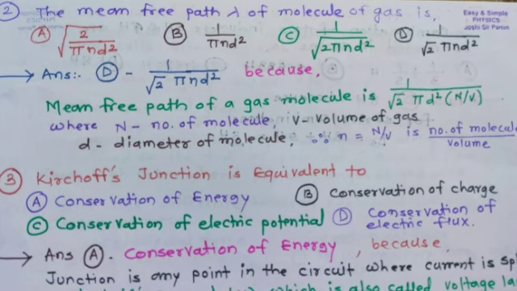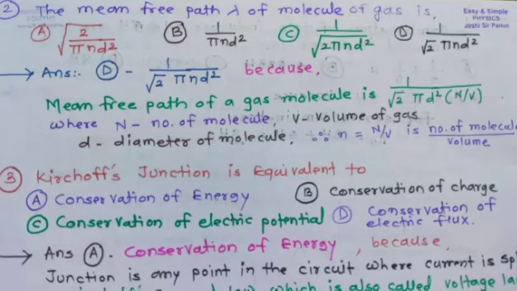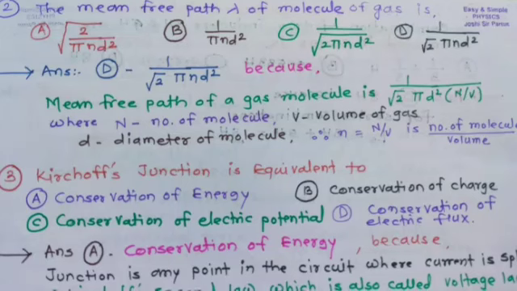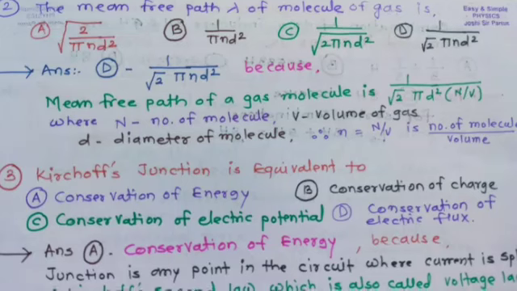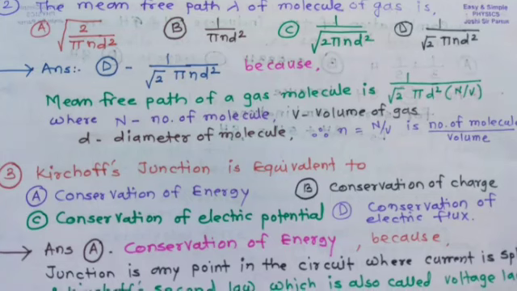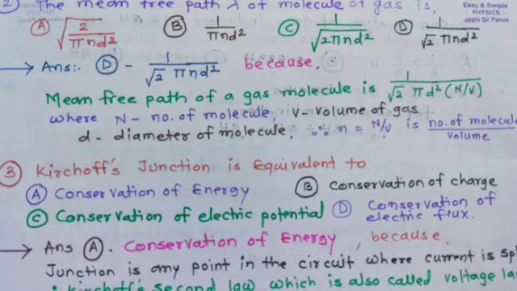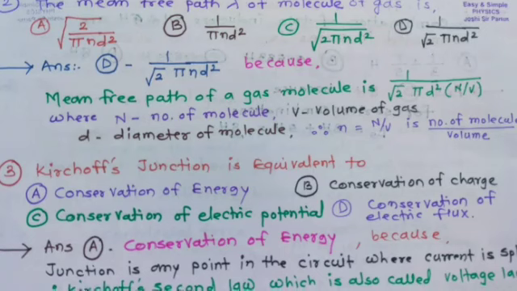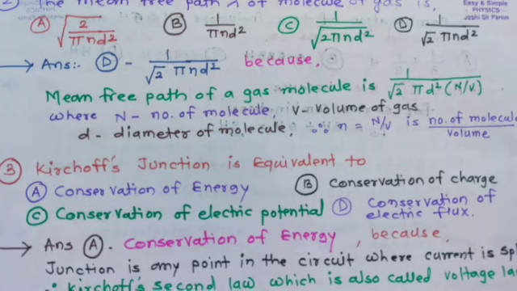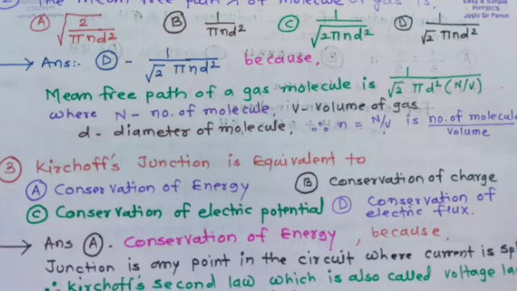Question number 2. The mean free path lambda of a molecule of a gas is: option A, square root of 2 upon pi n d square; option B, 1 upon pi n d square; option C, 1 upon square root of 2 pi n d square; option D, 1 upon square root 2 pi n d square.